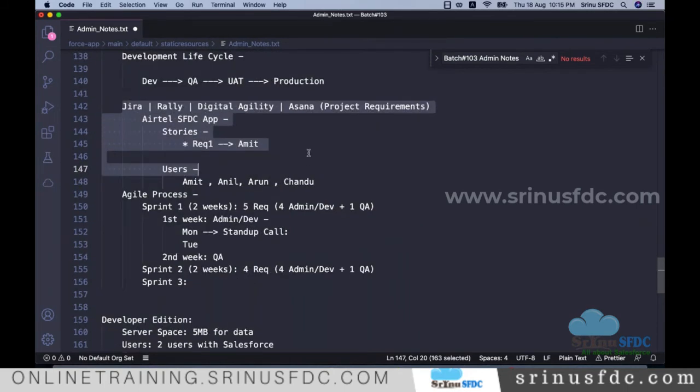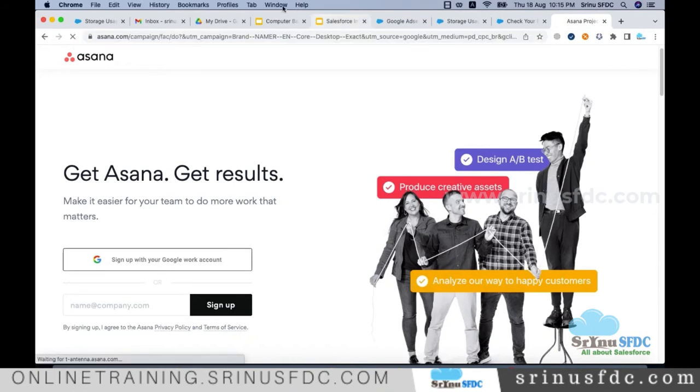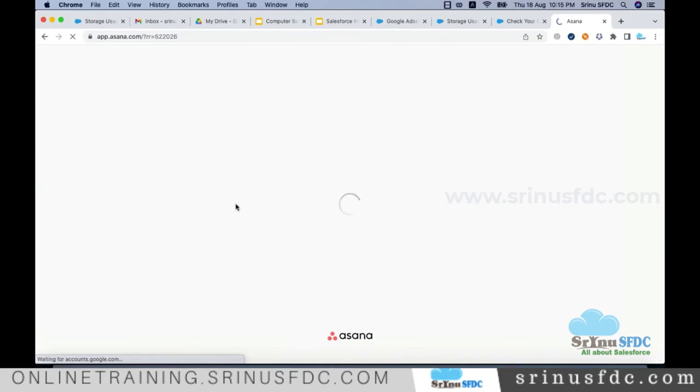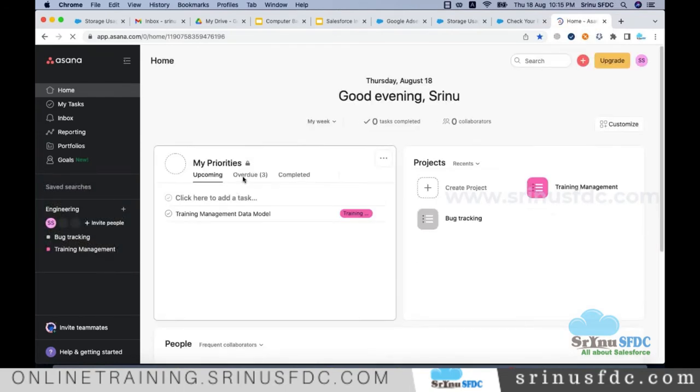I don't know, I don't have any IT experience, I want to explore. So just to experience how it looks, you can open this tool. Maybe let me log in and show you, especially if you are not from IT, really if you did not work in the project, it will be useful for you. Okay, so I'm opening it.